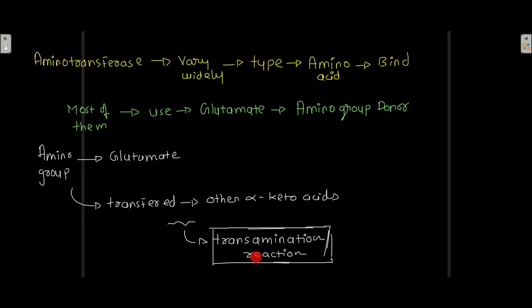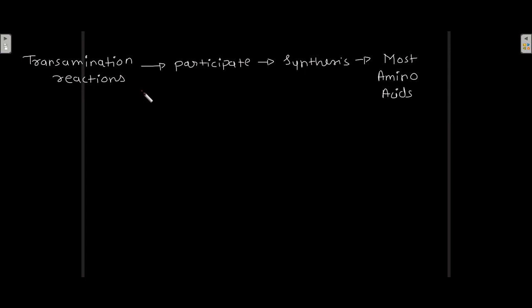So this transamination reaction transfers the amino group from glutamate to other alpha keto acids. These transamination reactions participate in the synthesis of most amino acids.